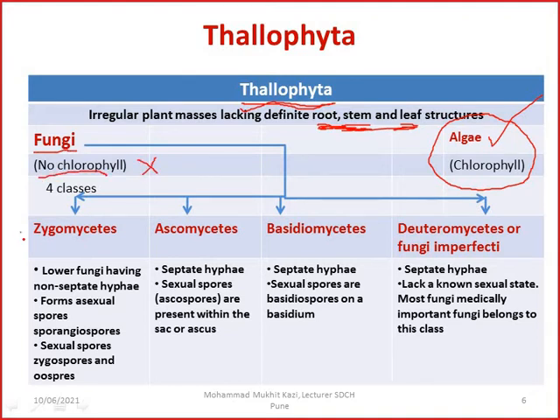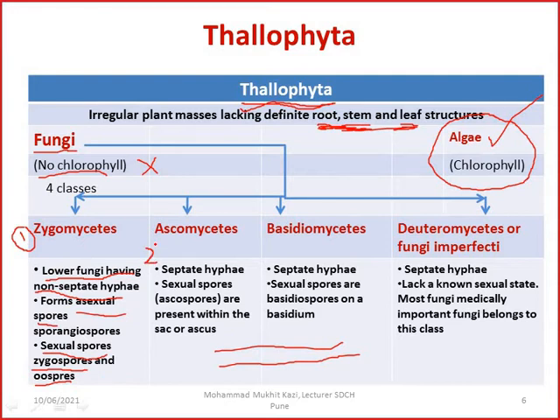So there are 4 classes. First is the Zygomycetes. Now if you look at the important characteristics of the Zygomycetes, they are lower fungi having non-septate hyphae. They have hyphae like this, okay, but they do not have septa in them. Generally they form asexual spores. An example is Mucor, which has non-septate hyphae, okay, and sometimes they also have sexual spores. Those are called zygospores or oospores.